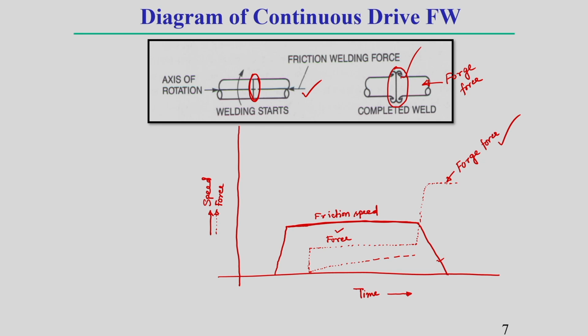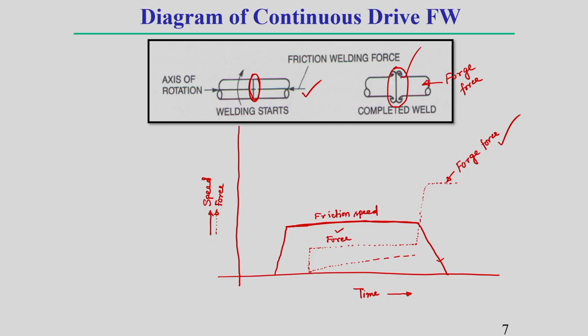Offsetting means reducing its length, because due to frictional heating, heat is generated and the material remains soft there, and as there is a constant force applied on the two workpieces, due to this constant force and softening of material, offsetting or shortening of the workpiece material takes place. I am showing how this shortening takes place throughout the frictional speed, and how gradually this offset is increasing.